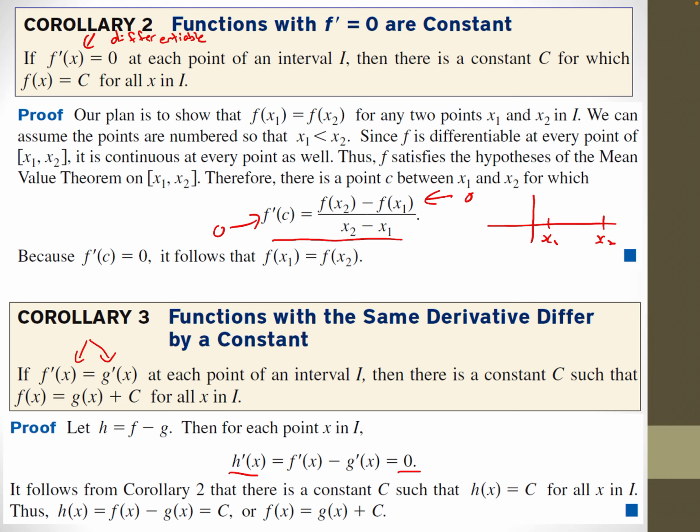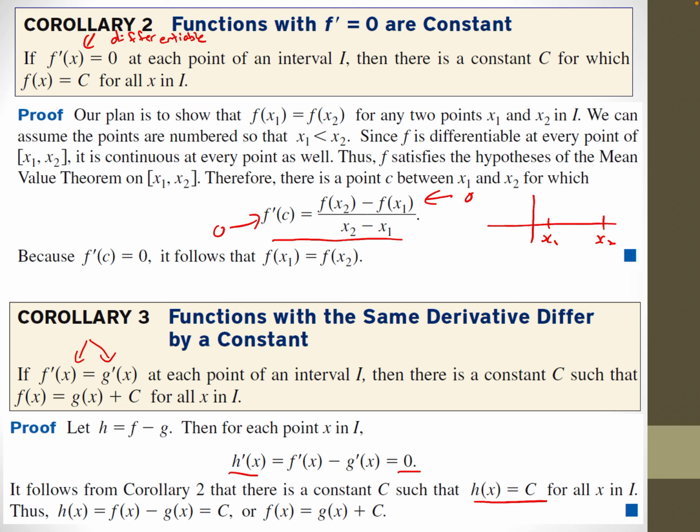So this new function I've invented, h, equal to f minus g. When I do the derivative of it, I get f prime minus g prime, when we already said at the start that in this particular case, f prime equals g prime. What I get from that is h prime equals 0. And if h prime equals 0, from corollary 2 above, then h must be some constant. If its derivative is 0, then h must be some constant.